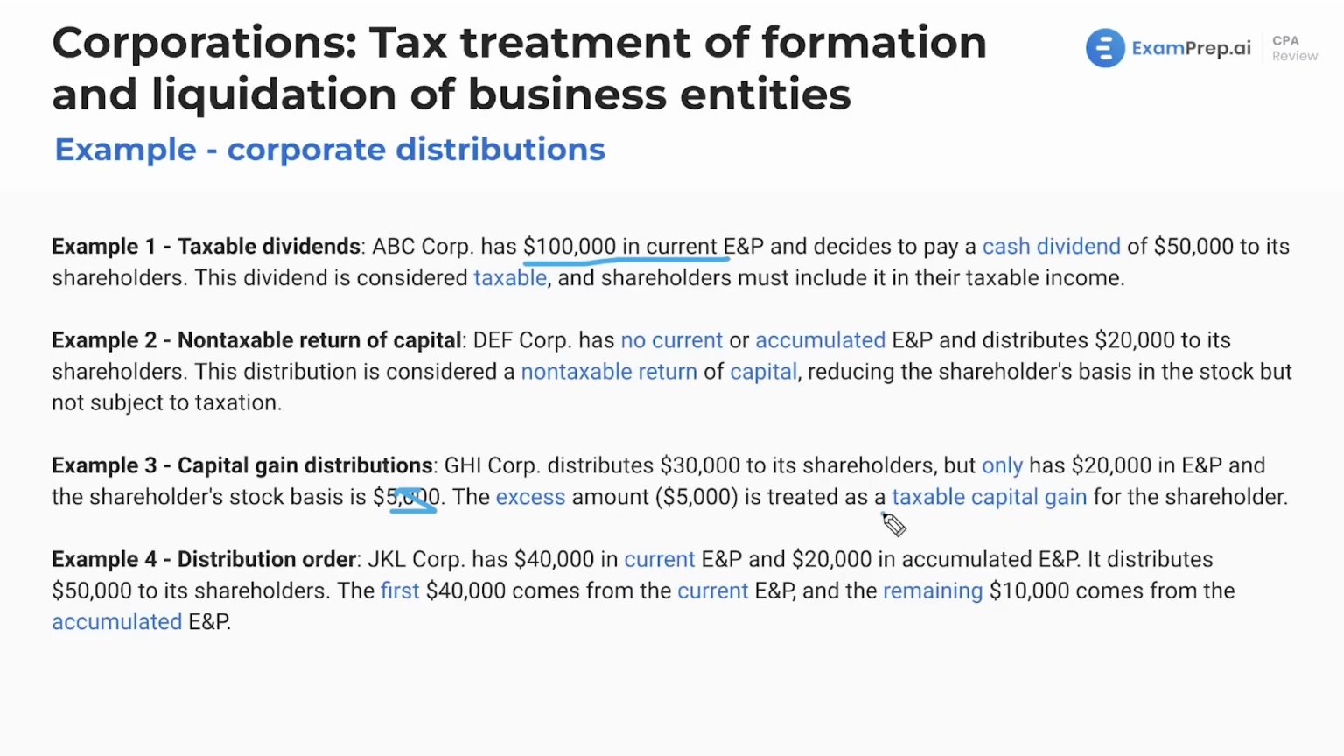And why is it a capital gain? Well, because ordinary income is at a higher tax rate. Capital gain, it's like the IRS saying, hey, I know you're getting free money essentially at this point. We're not going to slam you with ordinary income rates.